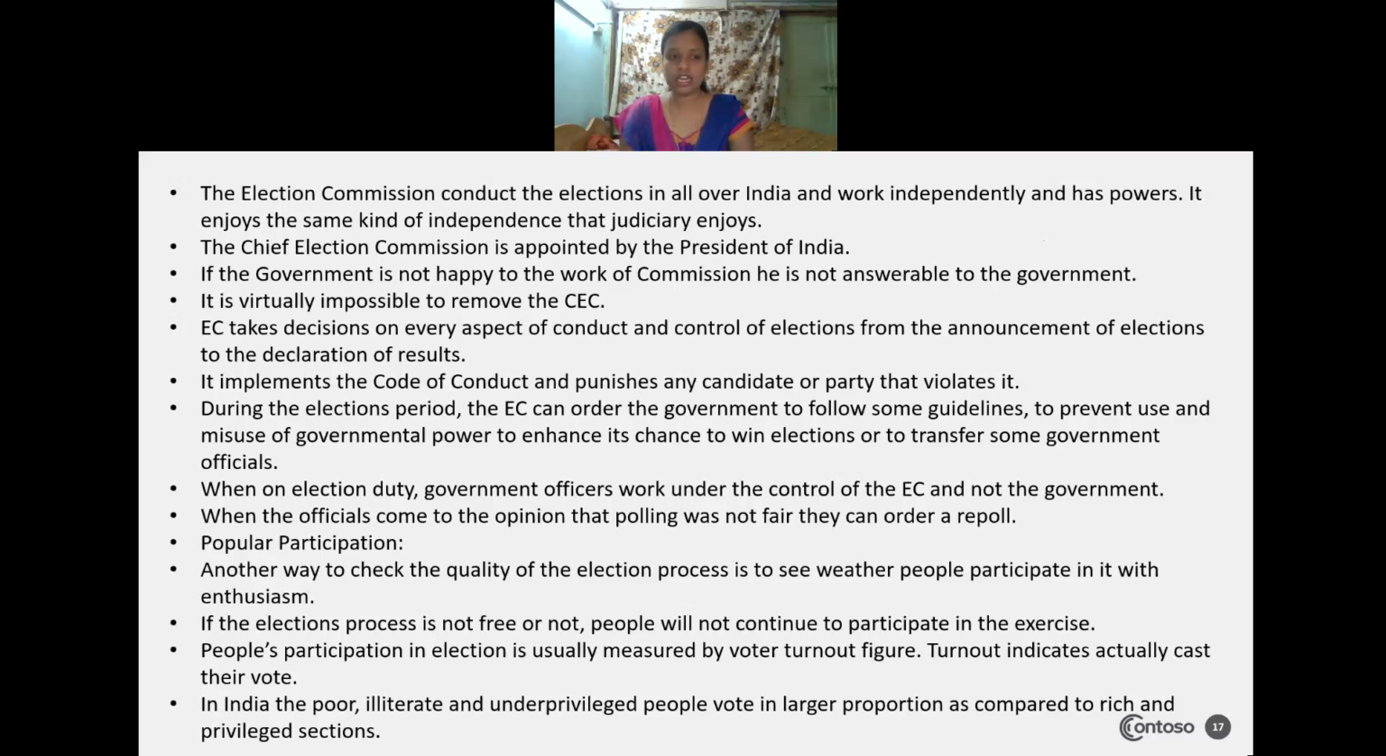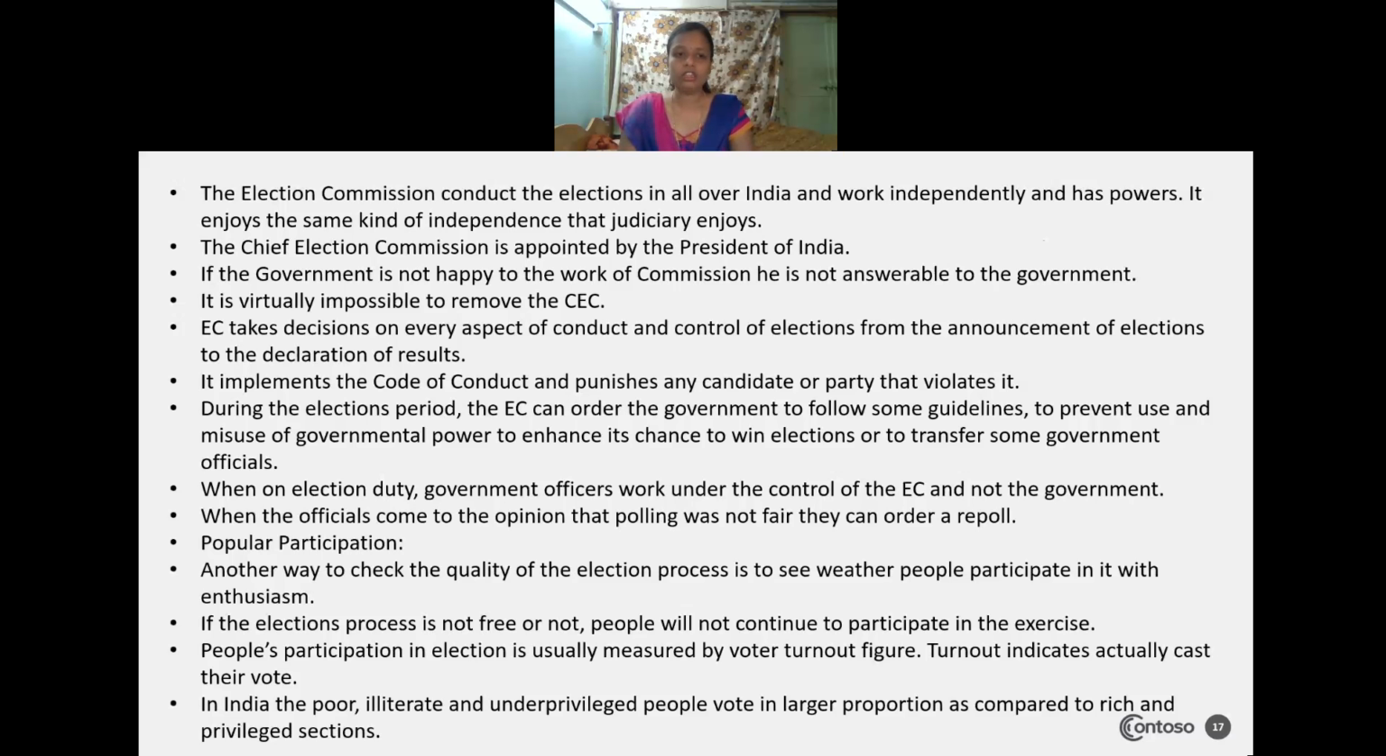Okay, the Election Commission has the power to give orders as well as guidelines to change some of the government officials, like IAS, IPS officers, to recruit them in some other place. They have the power to transfer some government officials also. So when on election duty, government officers work under the control of the Election Commission and not under the government.